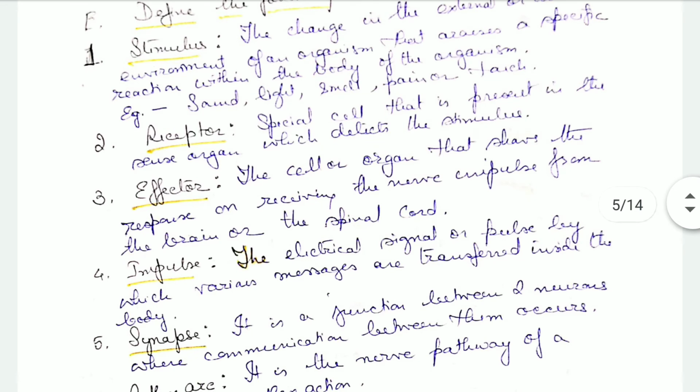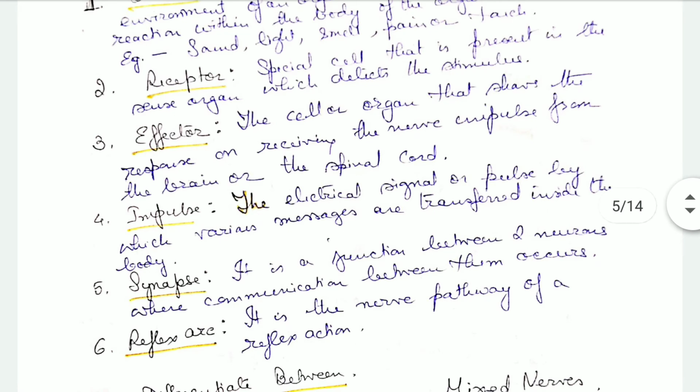Then we come to receptor. Receptors are the special cells present in the sense organs which detect the stimulus. For example, the skin can detect hotness or coldness or pain. So the sense organ is the receptor. Then effector, the cell or the organ that shows the response on receiving the nerve impulses from the brain or the spinal cord. For example, the muscles, the hand muscles, the foot muscles.